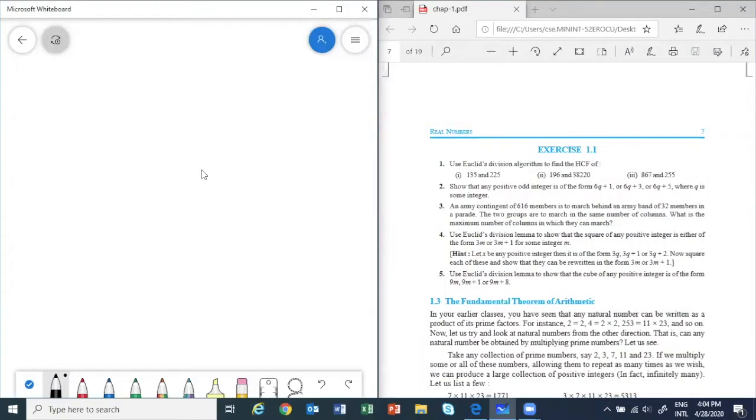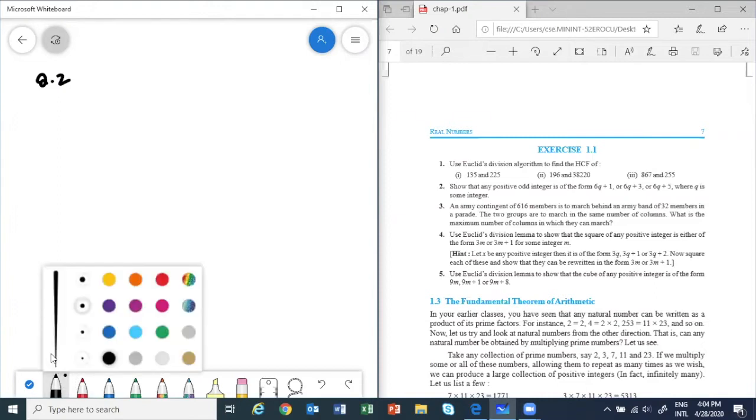Okay, let's start with question number 2 then. Just a moment. See, students are coming late. Okay, keep telling me. Nishant, can you tell me, did we do question number 2 or not, from exercise 1.1?